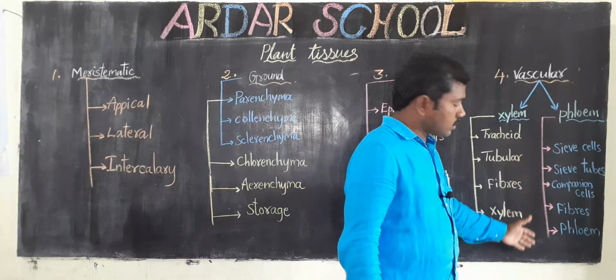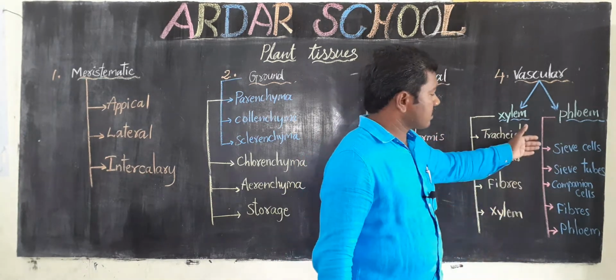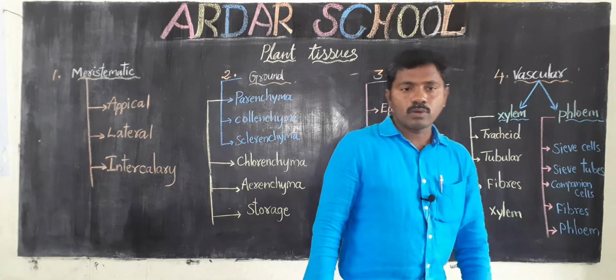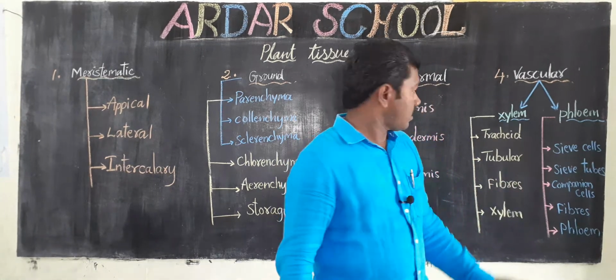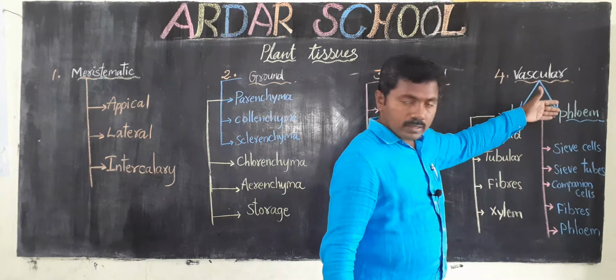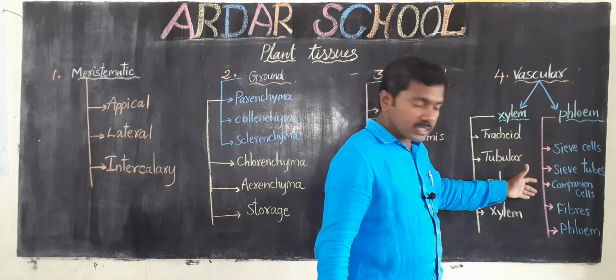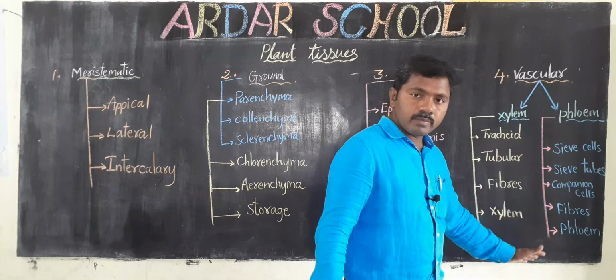The phloem also has tissues: sieve cells, sieve tubes, companion cells, fibres and phloem parenchyma.